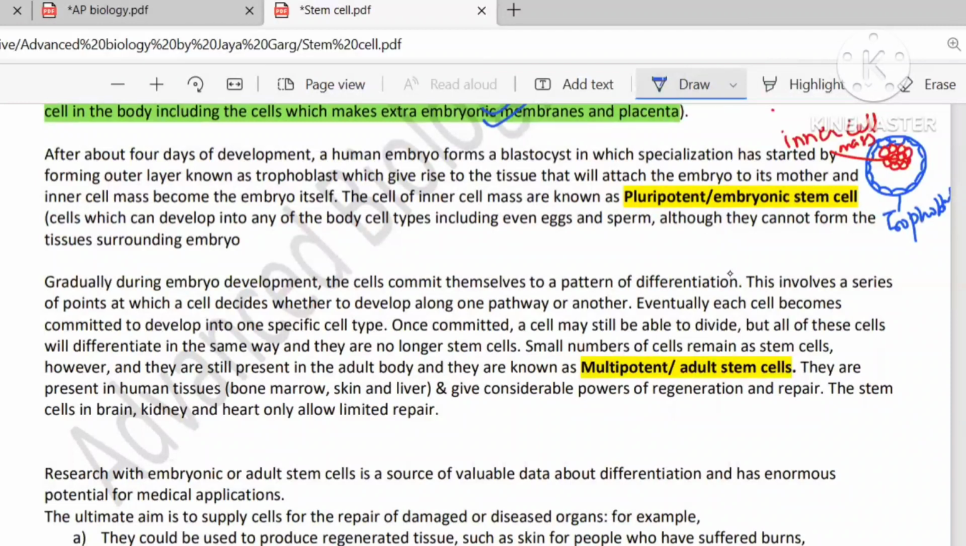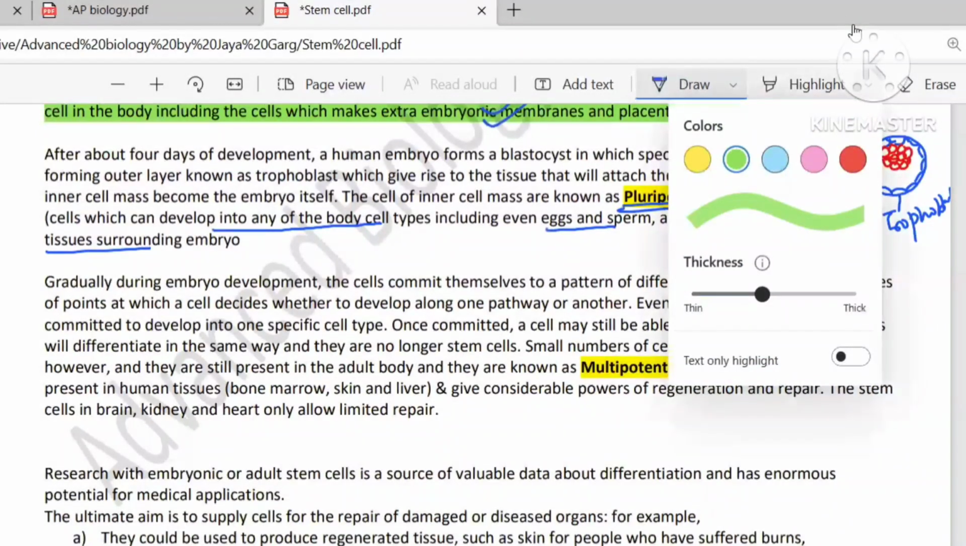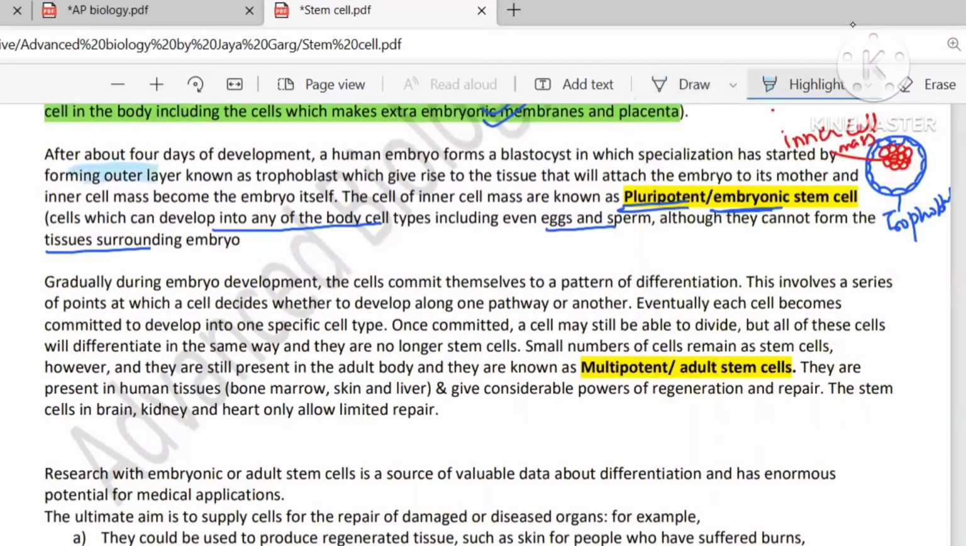If you take a cell out from this stage, then that cell is known as a pluripotent cell. They are also known as embryonic stem cells, because they can develop into any of the body cell types. They can even differentiate into germ cells, but they cannot make the tissues which surround the embryo. Clear, beta? The outer layer is the trophoblast, which gives rise to the tissue which attaches the embryo to the mother, and the inner cell mass gives rise to the embryo. The cells of the inner cell mass are known as pluripotent or embryonic stem cells.